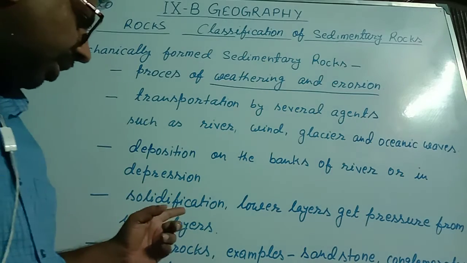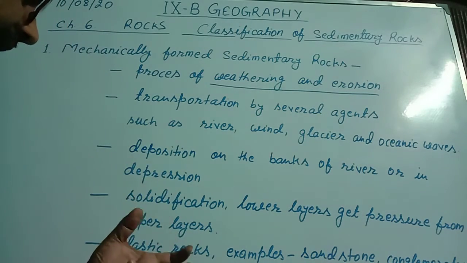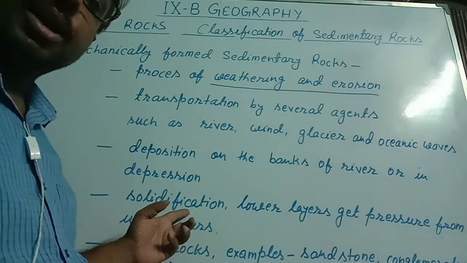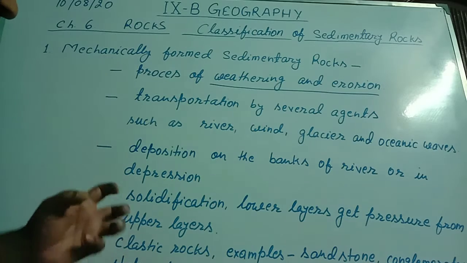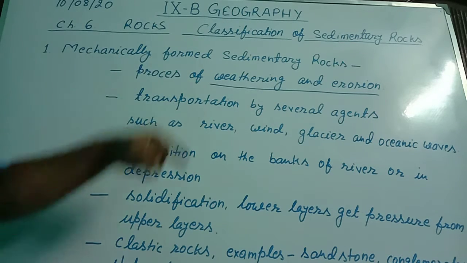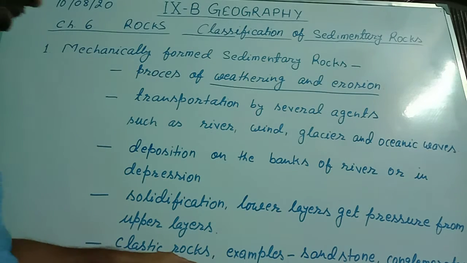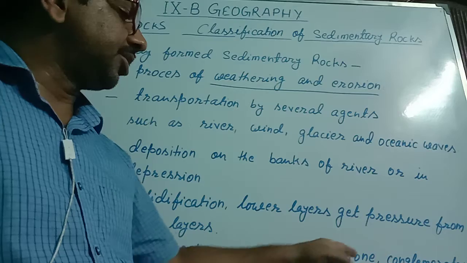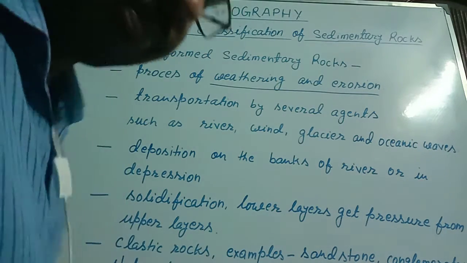After layer by layer deposition, the lower layer gets a huge pressure from the upper layer, so the lower layer solidifies, and that solidified layer is called the mechanically formed sedimentary rock. It is also known as clastic rocks. Examples: sandstone, conglomerates, shale, loess, siltstone, and clay.